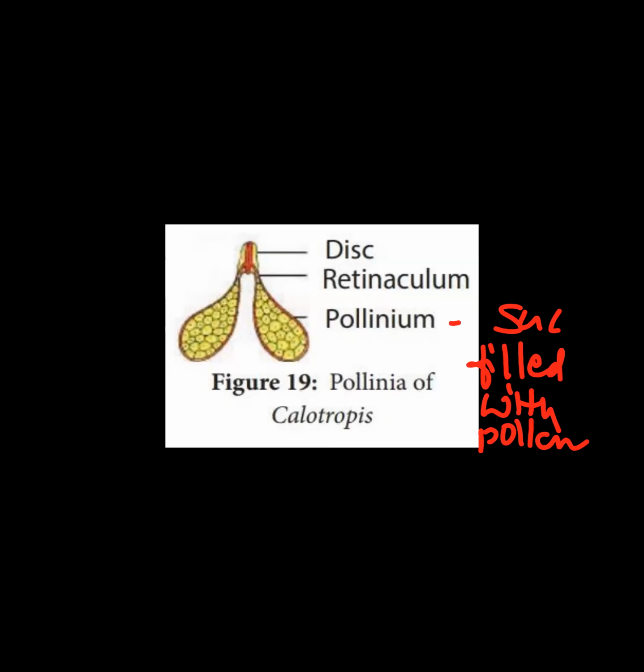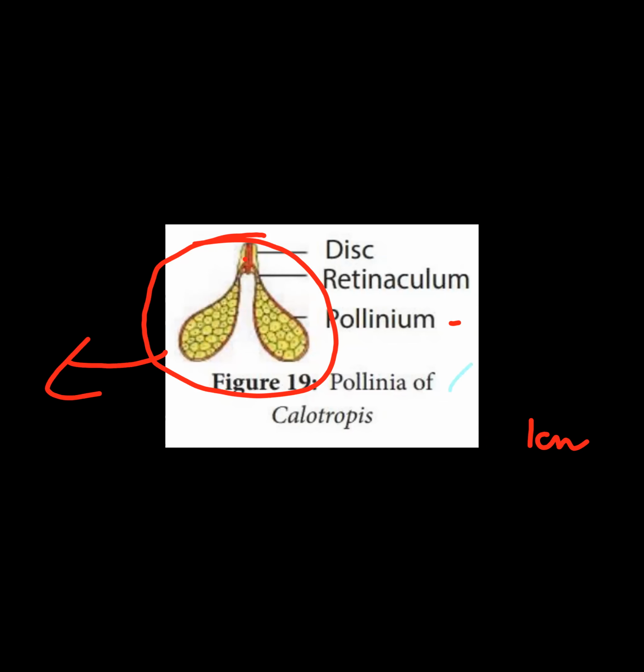So when the insect carries, it will carry the entire pollinium of Calotropis. It will hang on the insect's body and the whole of it will get pollinated. So the term pollinium is employed for the sac filled with pollen grain. In the case of Calotropis, the anther lobe is the pollinium.